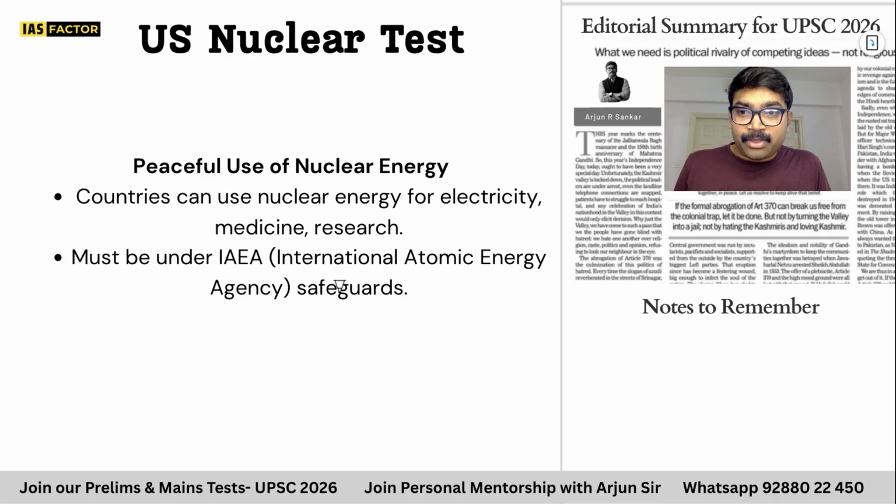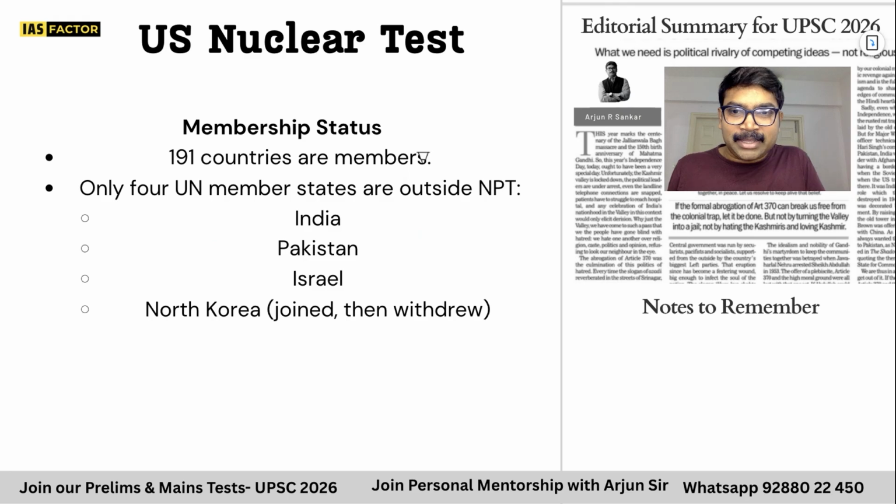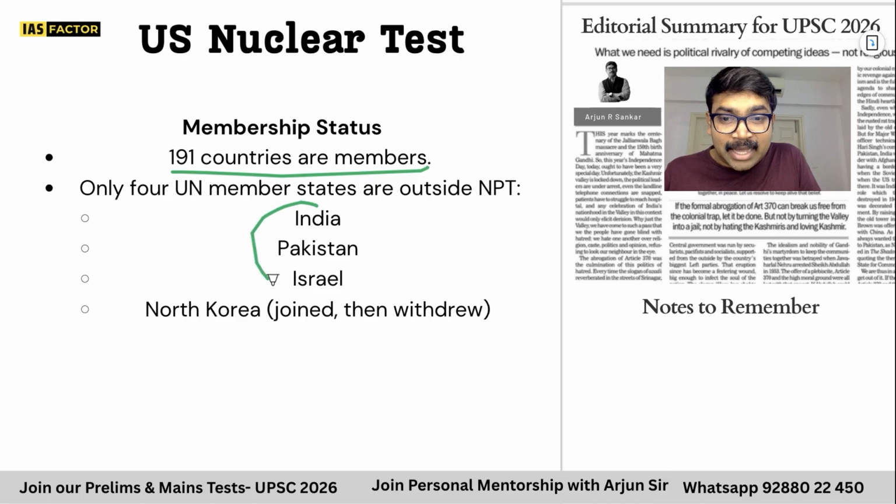Countries can use nuclear energy for electricity, medicine, research, provided that you are under IAEA safeguards. If IAEA is mandating that, under the safeguards, you can do that. But don't you think it's a discriminatory thing? That is why 191 countries are members. Only 4 UN members are outside: India, Pakistan, Israel, and North Korea.